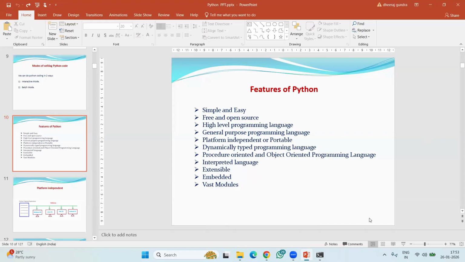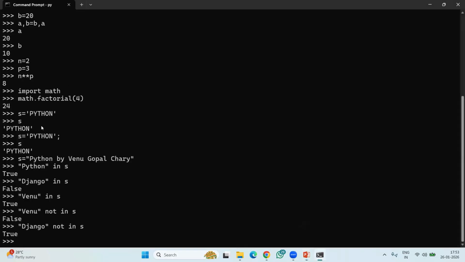For example, Python is something like general English only. Even Django, "Venu in yes", "Venu not in yes", it's just like general English only. This is general English.